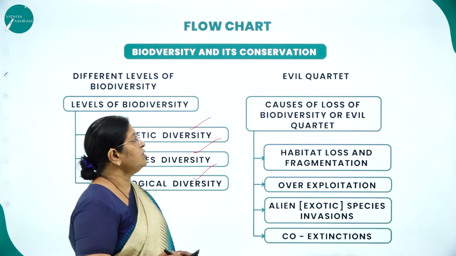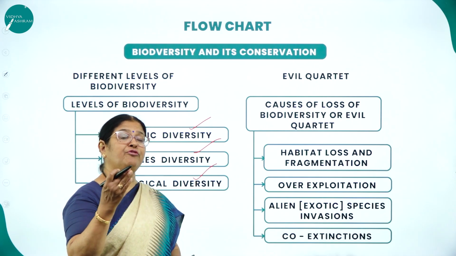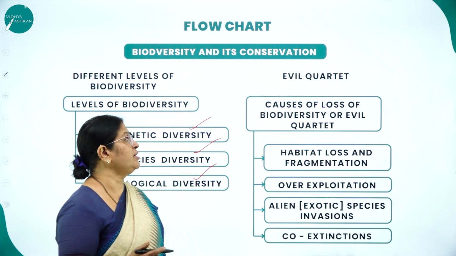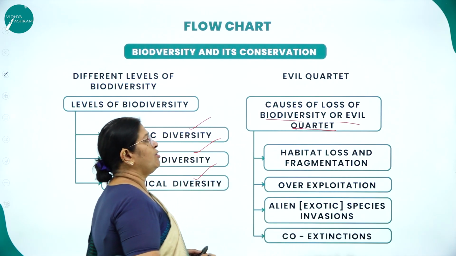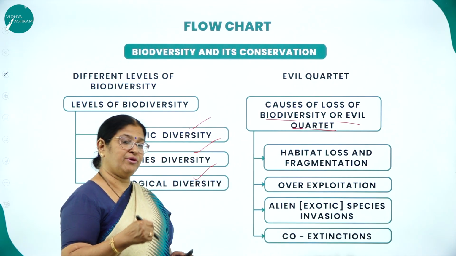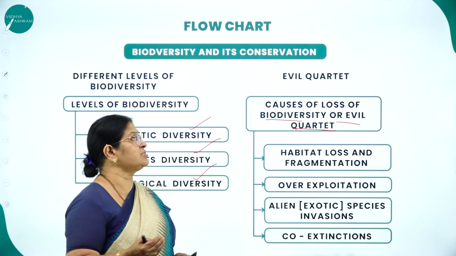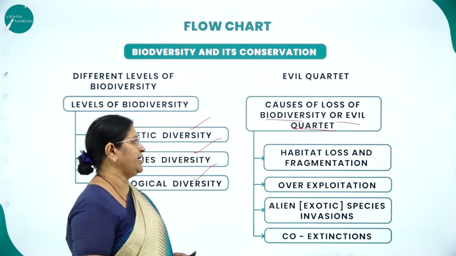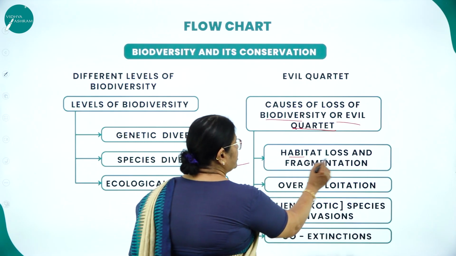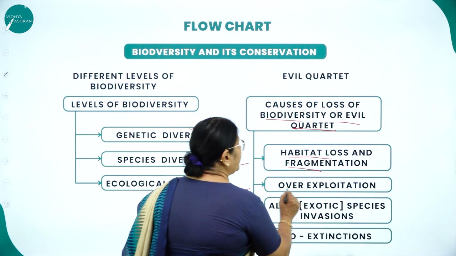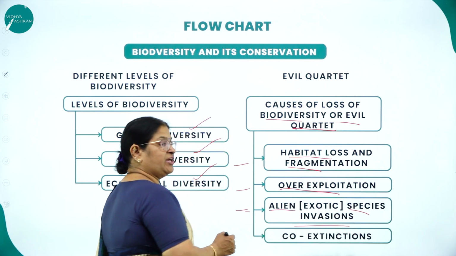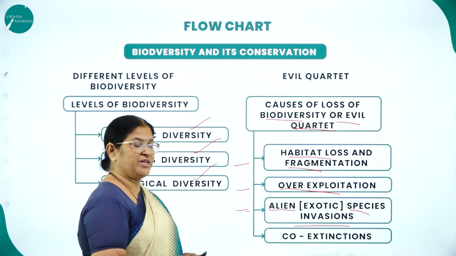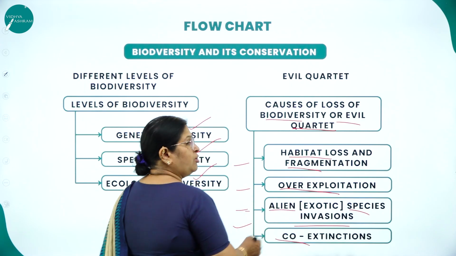Evil quartet. What do you mean by evil quartet? What are the four very important causes for biodiversity loss, which put together are called the evil quartet, or causes of loss of biodiversity? Habitat loss and fragmentation, overexploitation, alien species invasion, or you can also call it exotic species invasion, and co-extinction.